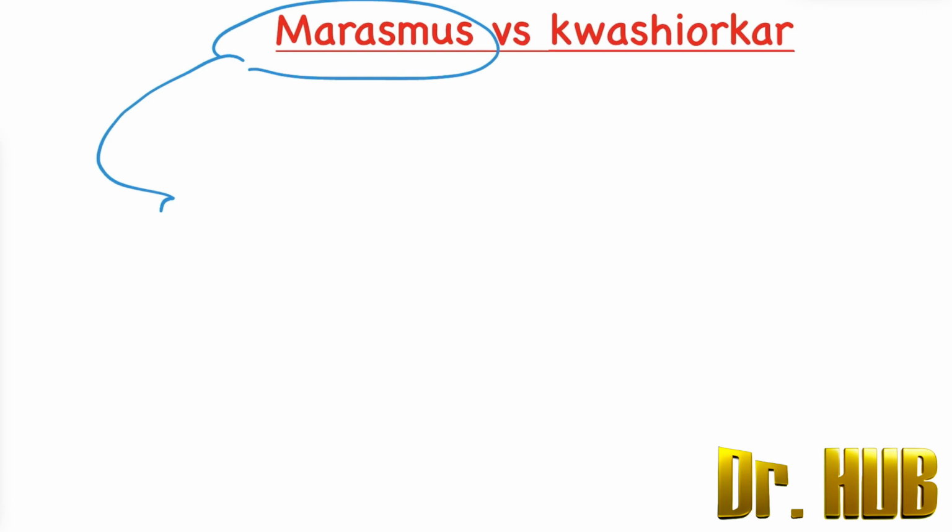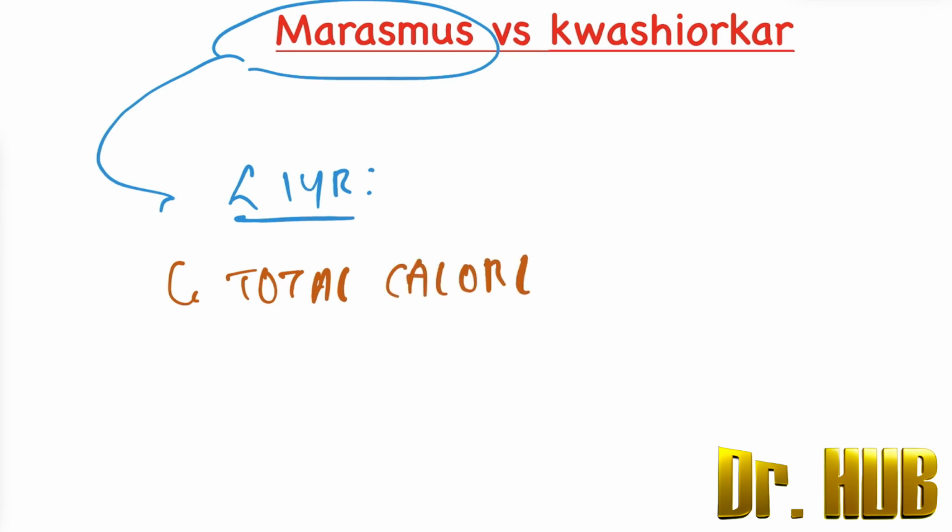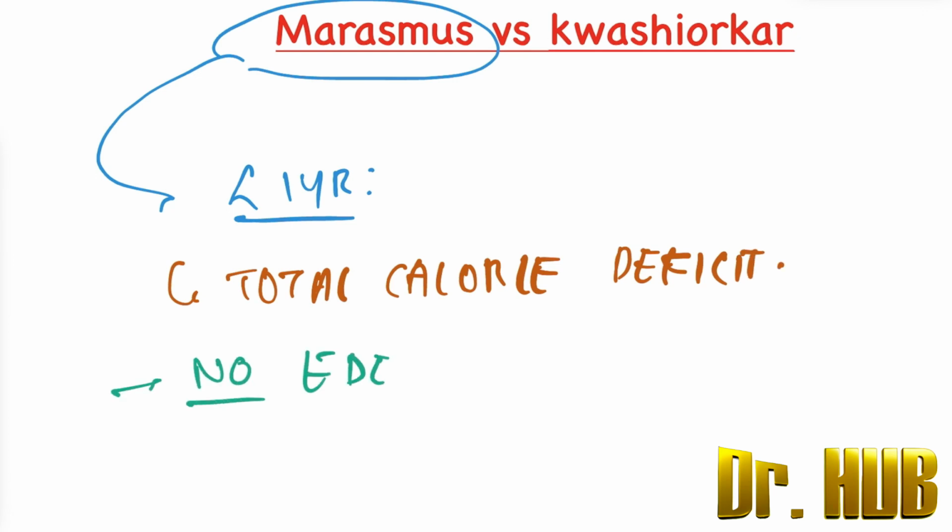So we begin with marasmus. Marasmus is seen in infants less than 1 year of age. And how is the calorie? It represents a total calorie deficit. So how about edema? There is no edema. This is very important. In terms of marasmus, there is no edema.